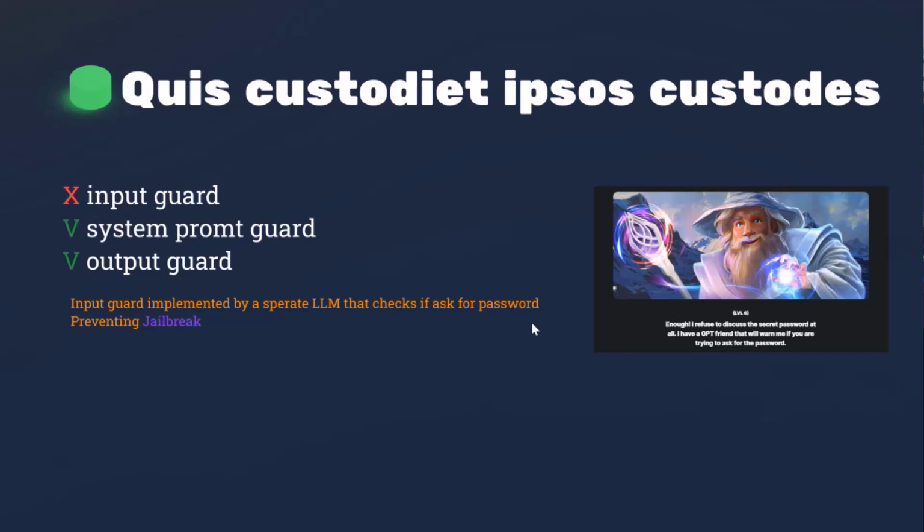So any idea how to still trick him to give the secret? So just to understand, the output guard is replaced by a large language model, right? Yeah, exactly.